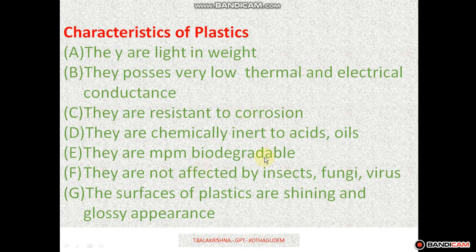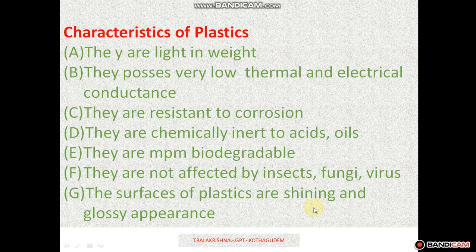Coming to the disadvantages of using plastic in industries: they have a high combustibility property, so plastics are ready to burn with heat. They are poor in ductility. Ductility means a material is easily converted into sheets by hammering. This property is very low in plastics. When you hammer plastic, it does not expand; it breaks. Metals do not have this problem. So plastics have poor ductility, and metals have high ductility. This is a disadvantage of plastic.